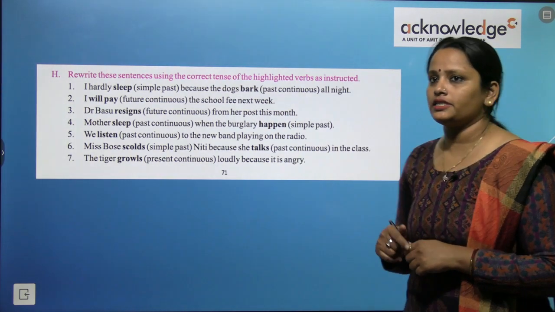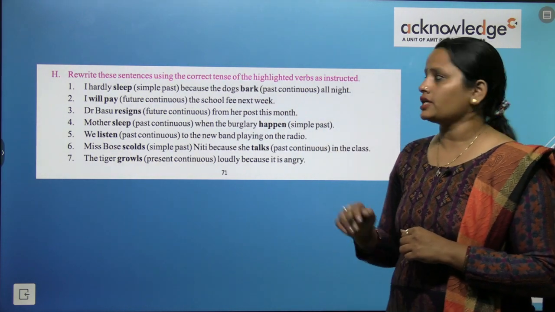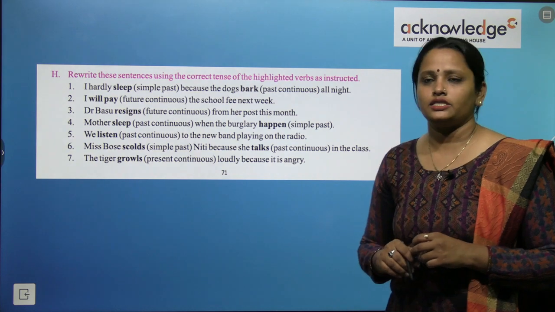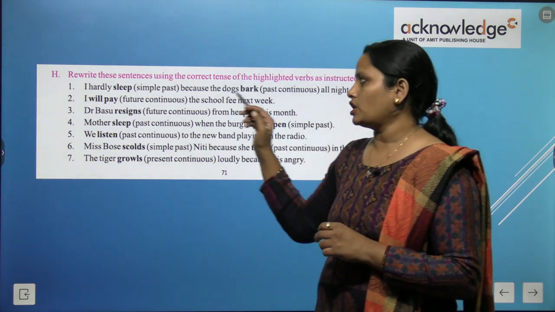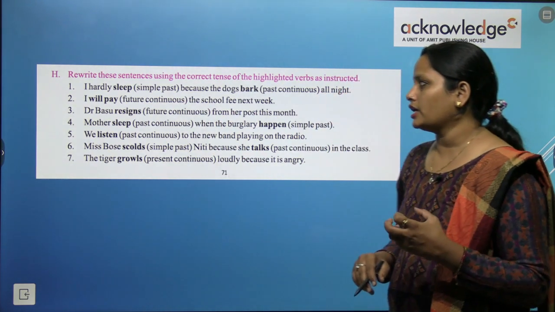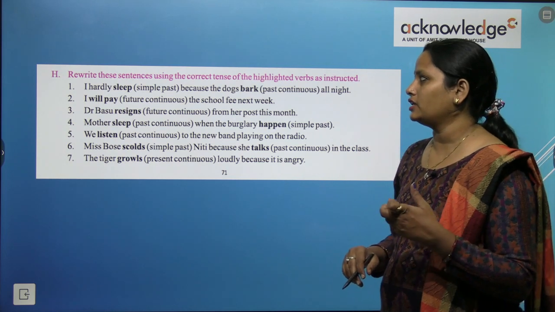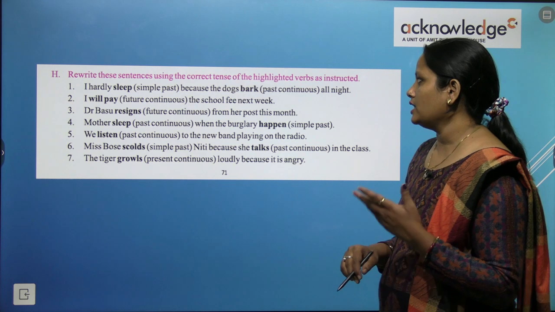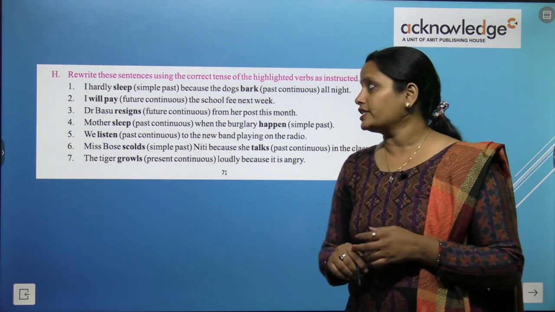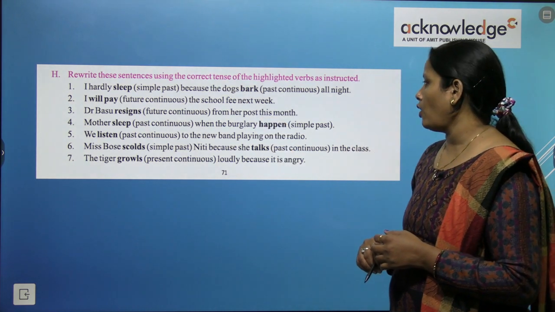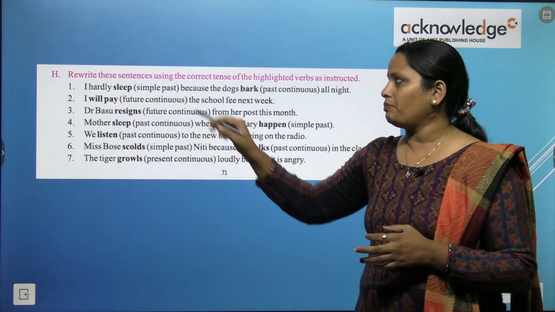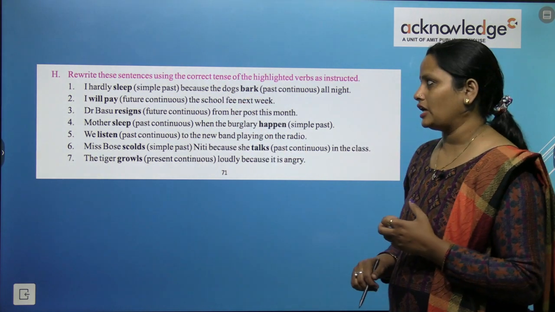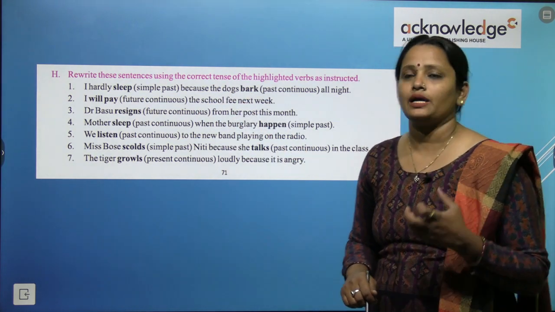Now rewrite these sentences using the correct tense of the highlighted verbs as instructed. So some words are given here, we have to rewrite them in the form that is mentioned. I hardly sleep because the dogs bark all night. So we have to change sleep to simple past, so sleep becomes slept.